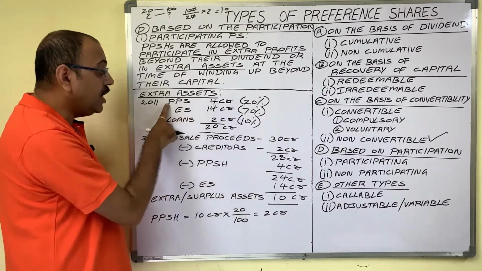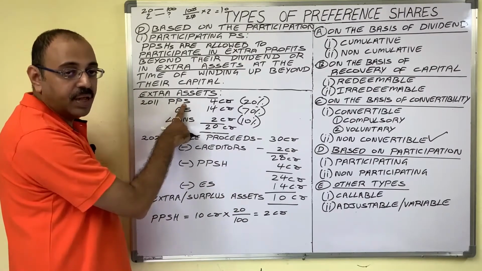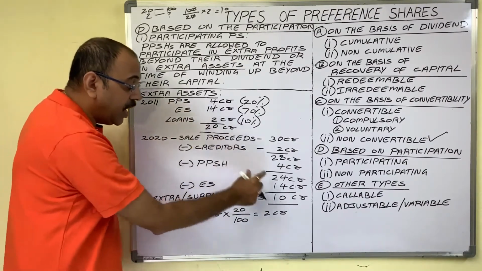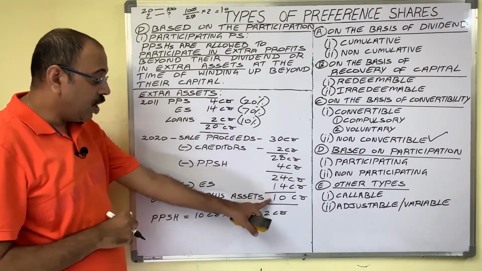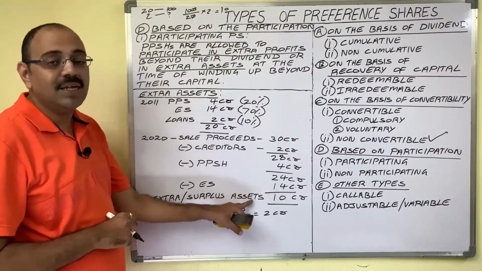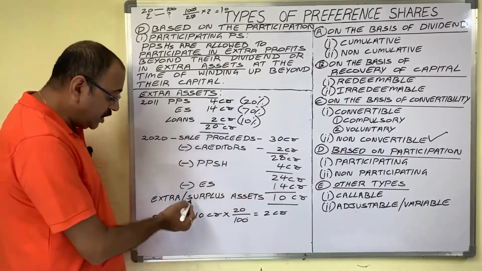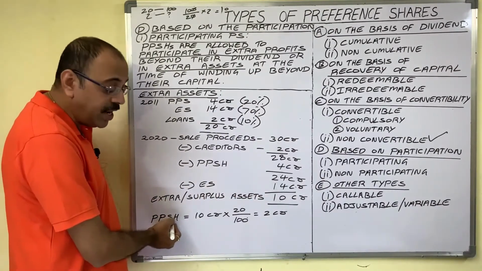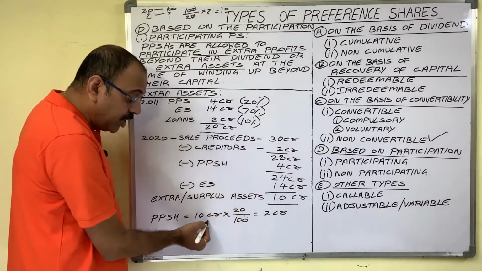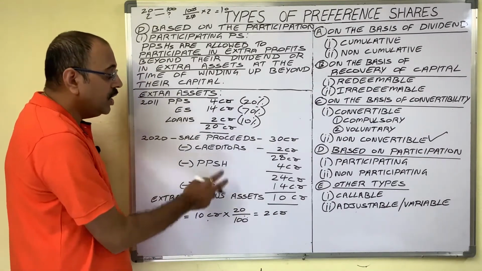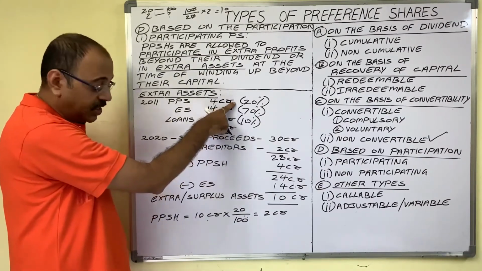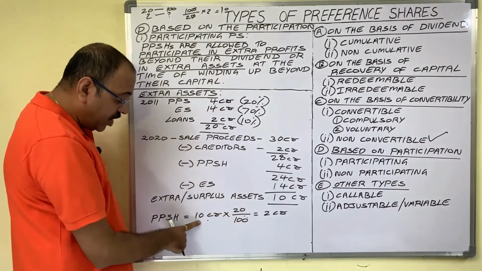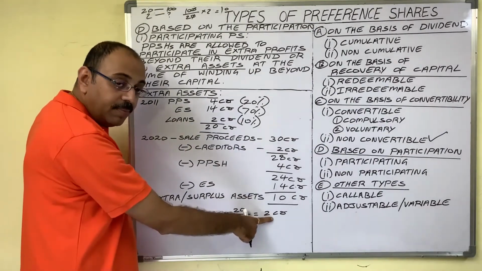As this is participating preference share, they participate along with the equity shareholders when equity shareholders are taking this surplus assets. Thus, participating preference shareholders get 20% in surplus assets because in total capital their investment is 20%. So 20% of 10 crore is 2 crore rupee.